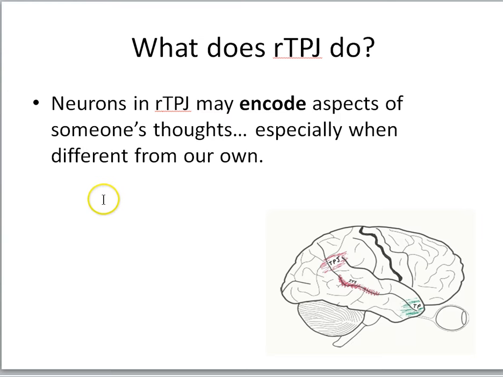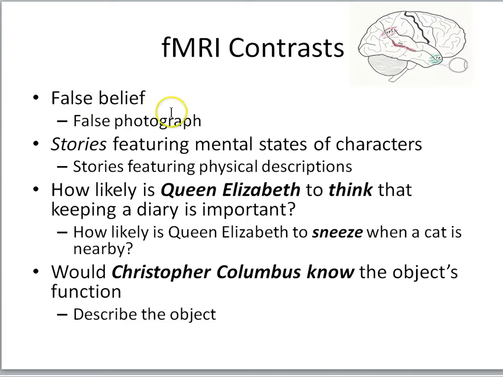So let's take a look at a couple other types of fMRI studies, and that'll give you a sense of the diversity of stimuli used, but they all show activity in right TPJ. Well, we've seen the false belief contrasted with false photograph. Remember, the contrast would be this is the brain activity that we're going to subtract from the target task activity. Stories featuring mental states of characters contrasted with stories featuring physical descriptions.